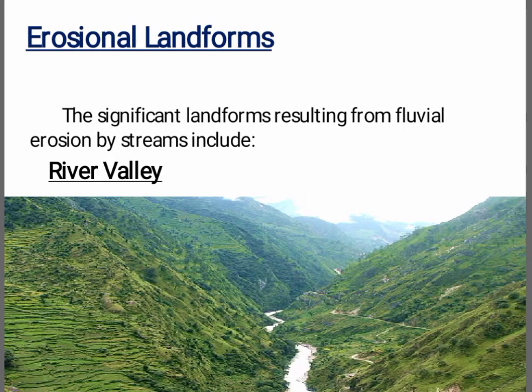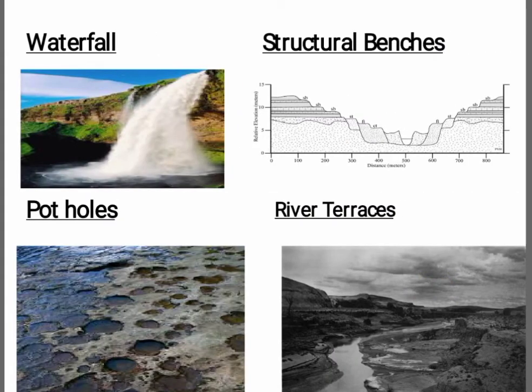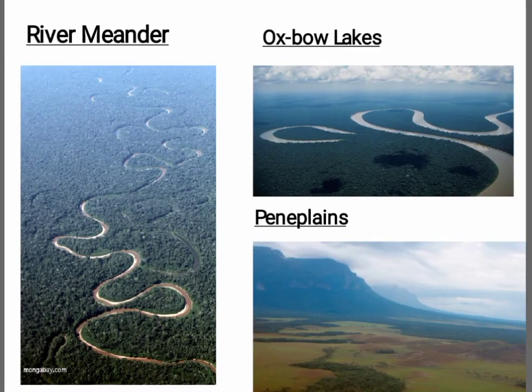Now come on to the erosional landforms. The significant landforms resulting from fluvial erosion by streams include river valley, waterfall, potholes, structural benches, river terrace, river meander, oxbow lake, peneplains, etc.